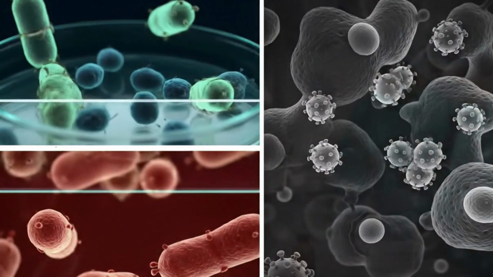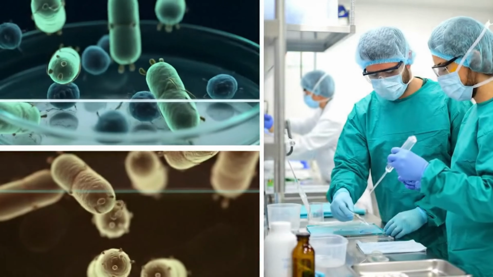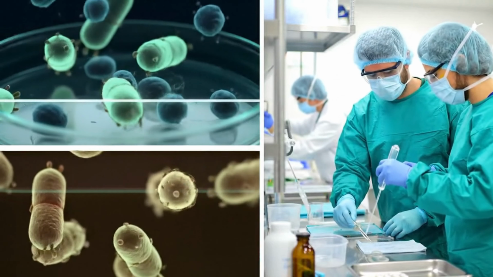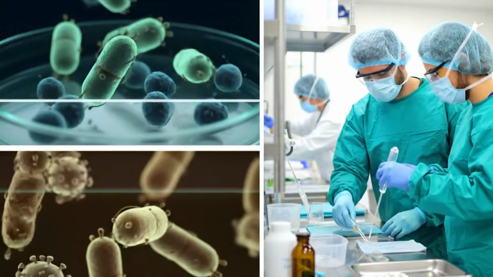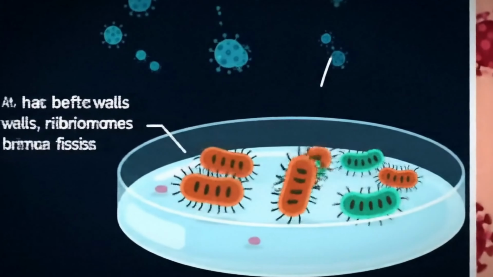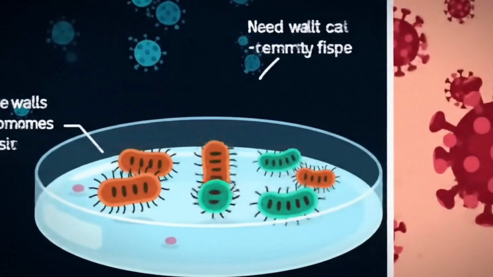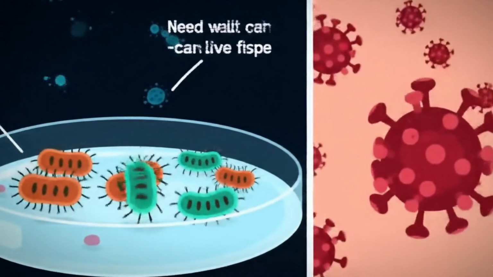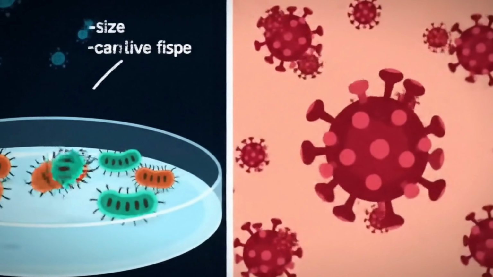They're much smaller and they can't reproduce without hijacking a living cell. Antibiotics work against bacteria, but they're useless against viruses. That's why bacterial infections like strep throat need different treatment than viral ones like the flu.